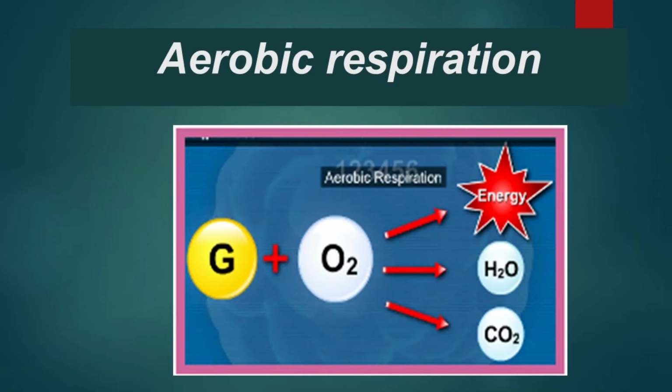Once again I am explaining the chemical reaction for this. The food we ate is in the form of glucose. When glucose combines with oxygen, in the presence of enzymes which are already present in our body, it leads to the formation of carbon dioxide, which is released out of the body, water, and energy. This energy is later used to carry out various activities in our body.